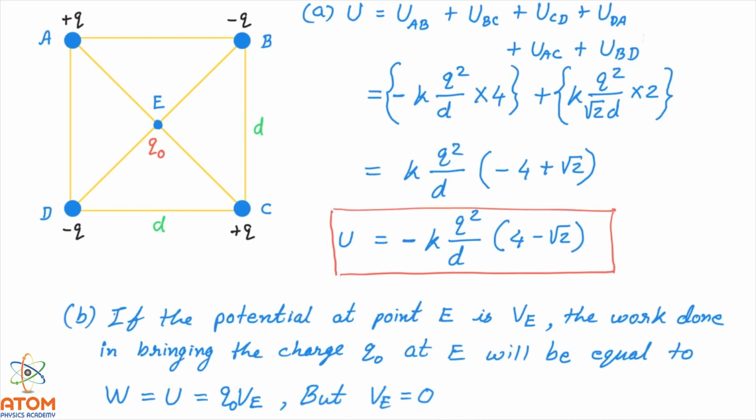But these two charges are positive, and at the same time these two charges are negative. So these two positive charges will produce positive potential, and these two negative charges will produce negative potential of the same magnitude. So as a whole, the total sum of the potential produced by these four charges at this center E will become 0. I hope you are convinced that VE will be 0.